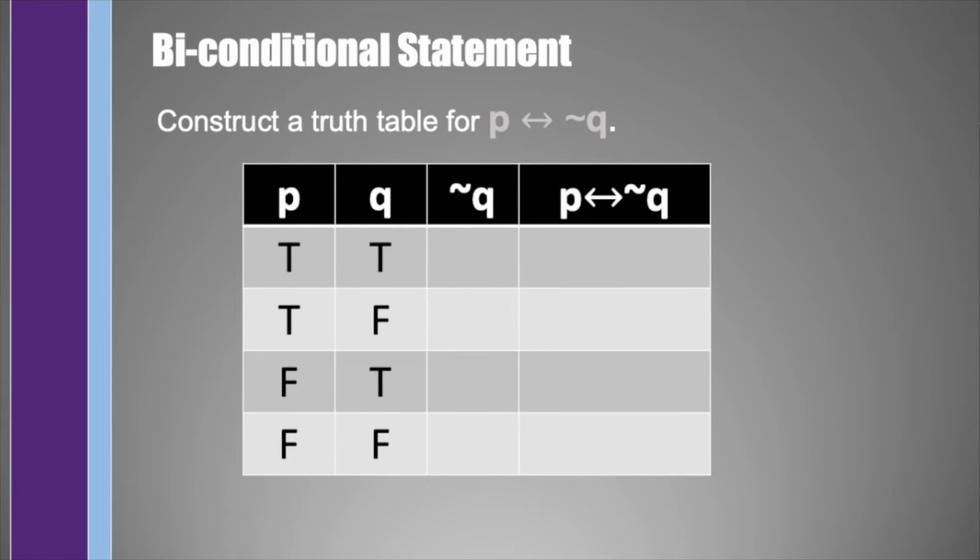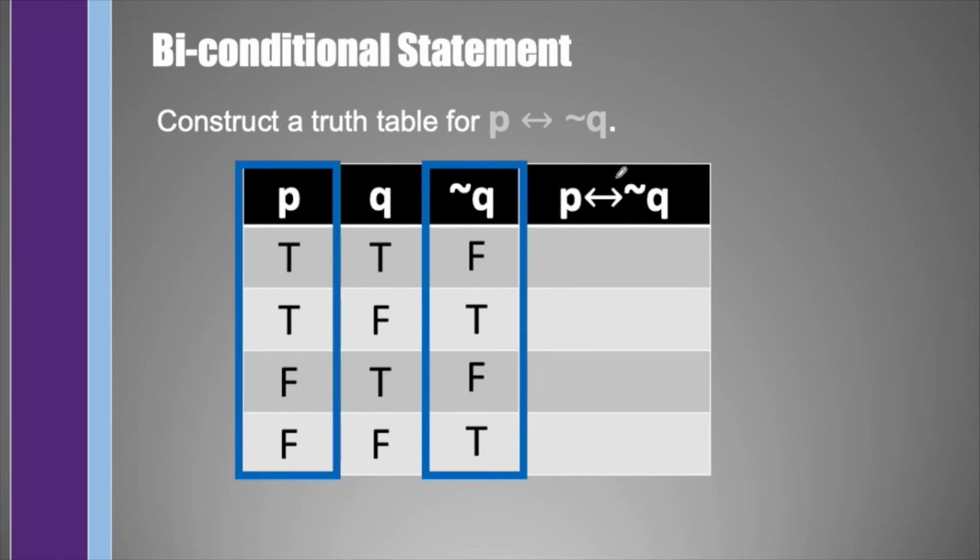So if we were asked to construct a truth table for P biconditional with not Q, we may begin with an additional column which is not Q, which again implies all the negation of Q. So true will be false and false will be true. And taking a look at these columns and applying this operation, which states that this is only true if and only if both statements are the same. So since both of these are true, then this is true. Likewise, these are both false, so this is true, and the rest are false.